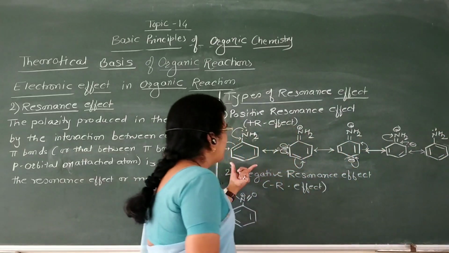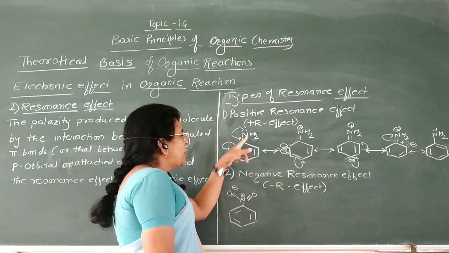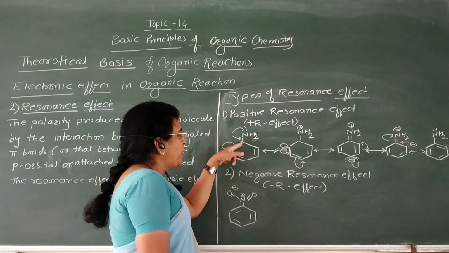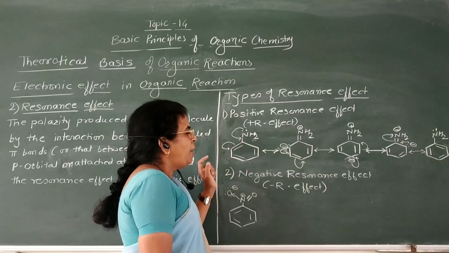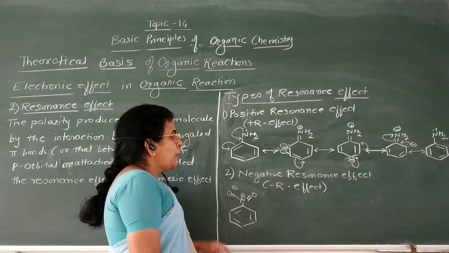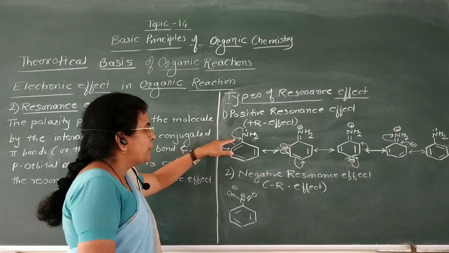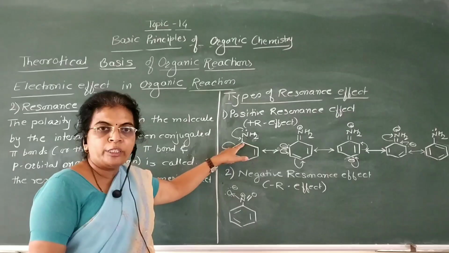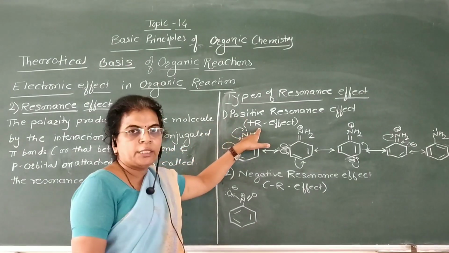That is, these are the 5 resonating structures of aniline, in which transfer of the pi electrons of nitrogen takes place in this conjugated system and polarization of the molecule is observed. Now this is the plus R effect because electron pair transfer takes place from nitrogen to carbon atom or towards the benzene ring. Therefore it is positive resonance effect or plus R effect.